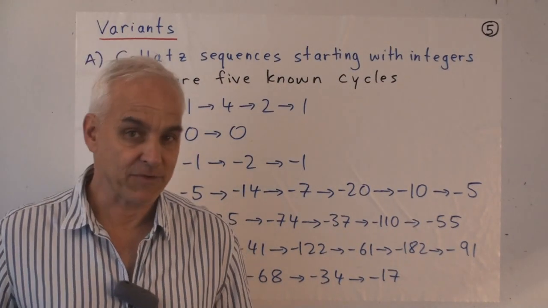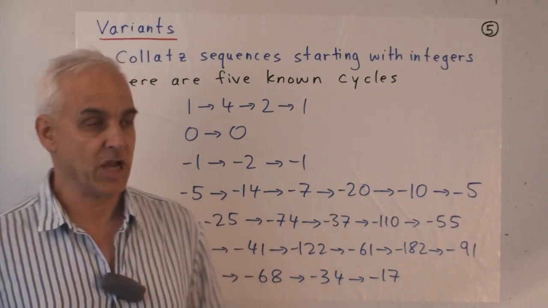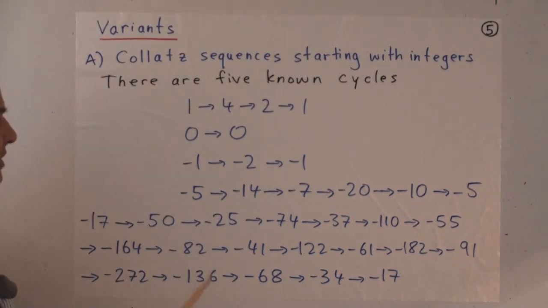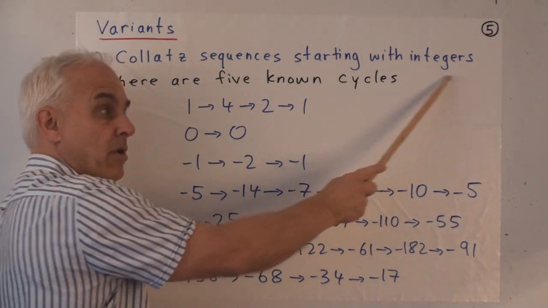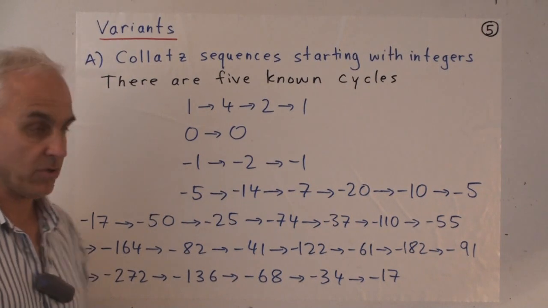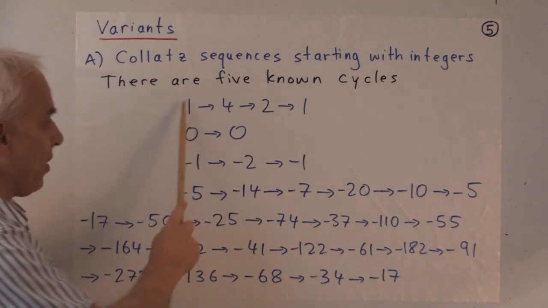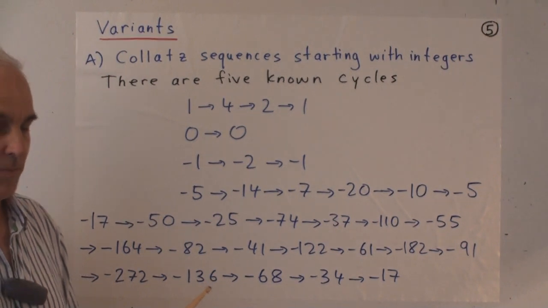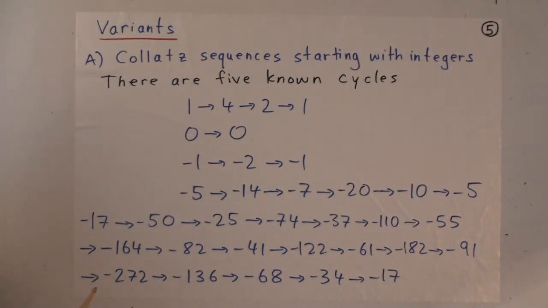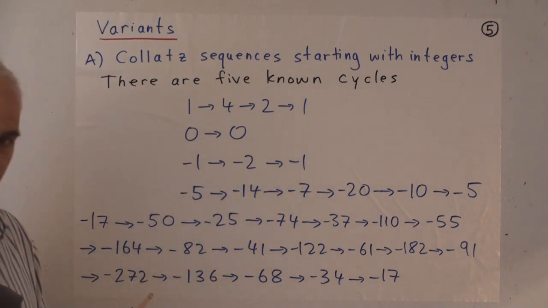Over the years, people have considered various variants of the original conjecture. For example, people have looked at sequences starting not with natural numbers, but more generally with integers. Then in that case, there are 5 known cycles. There's the one that we already know. There is the trivial cycle, 0 goes to 0. If you start with 0, you always stay with 0. And then there's -1 goes to -2 goes to -1.